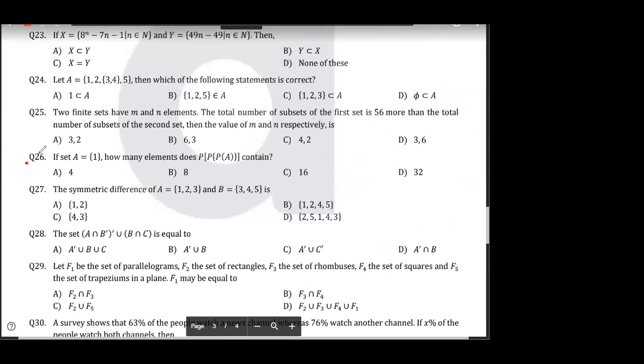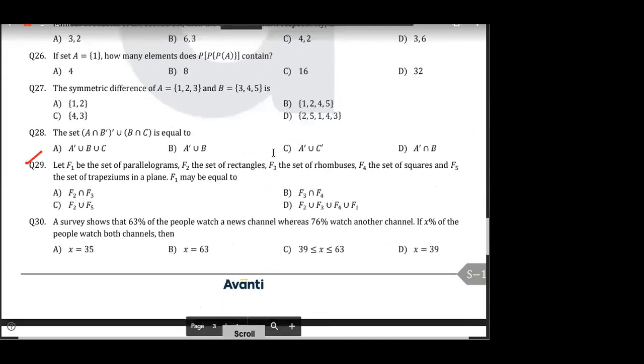Now 26 is a very nice question. How many of you can solve 26? Tell me. 26 is a very good problem. So what is P? P is what? Tell me. Think about it. Question 26. सोचो एक बार. Everyone should think about question 26.